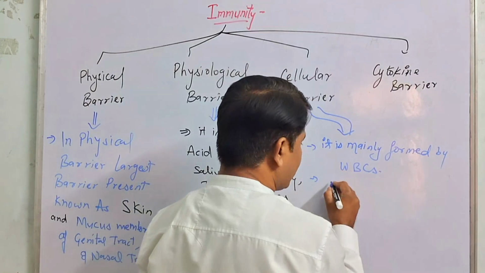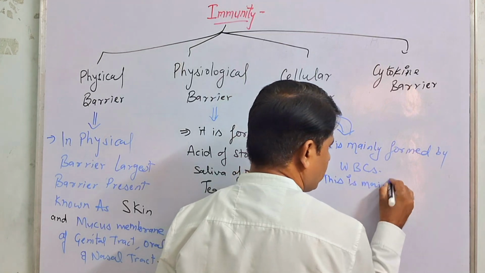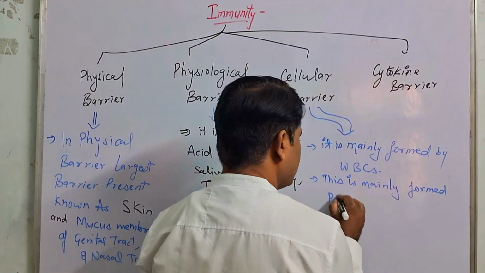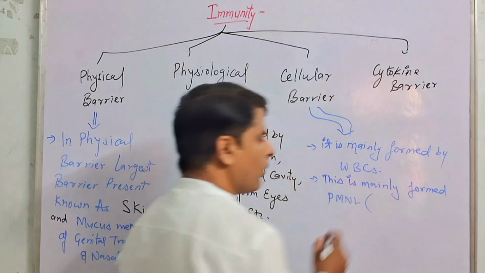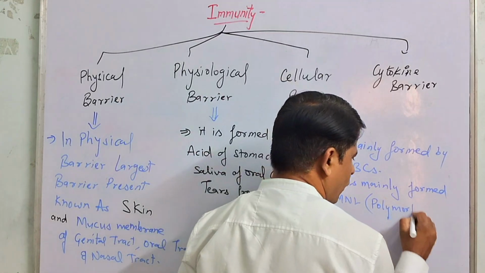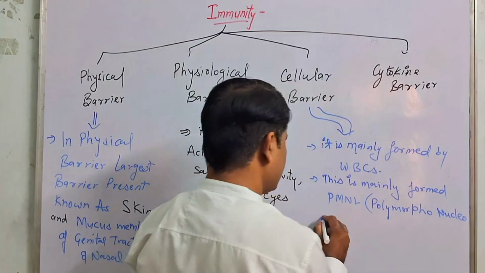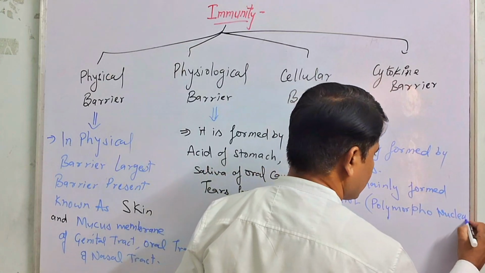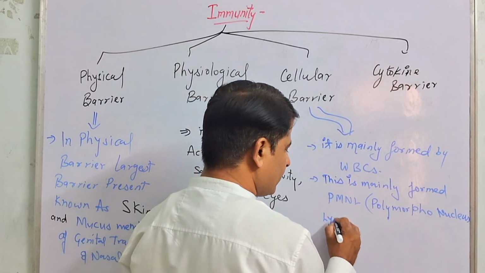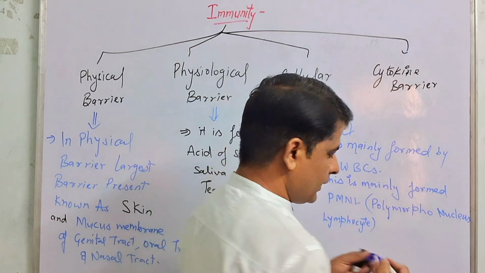It is mainly formed by PMNL, polymorphonuclear leukocytes, which means there is a different type of nucleus present in the WBC.